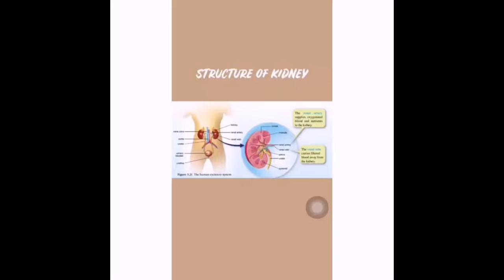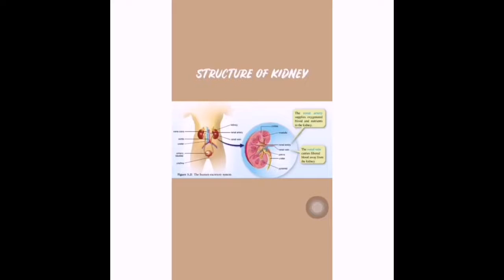Each afferent arteriole divides and forms a knot of capillaries called the glomerulus within the Bowman's capsule. Blood leaves the glomerulus via the efferent arteriole and flows into a second capillary network surrounding the loop of Henle and the proximal convoluted tubule before flowing into a branch of the renal vein. Branch of renal veins join the renal vein, which returns filtered blood from the kidney to the vena cava.